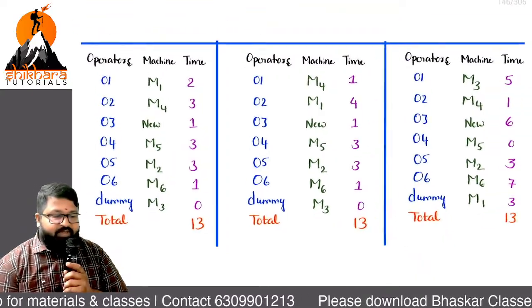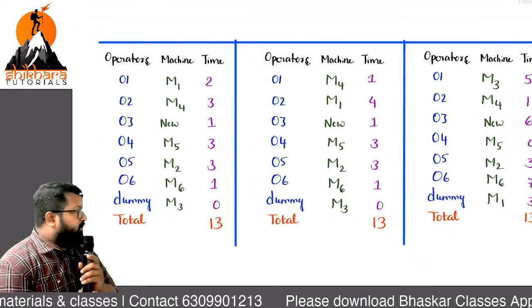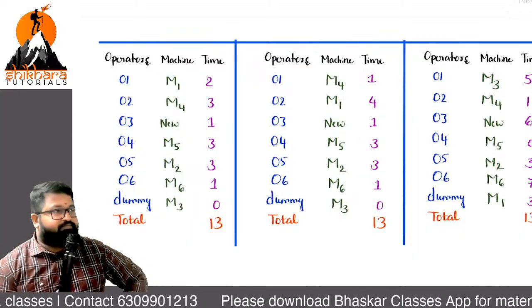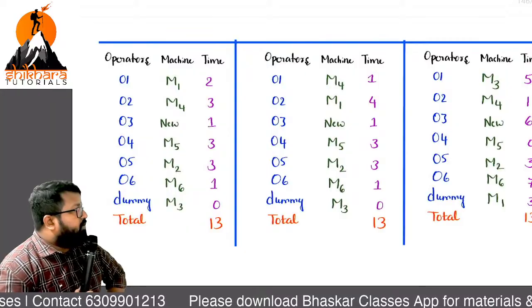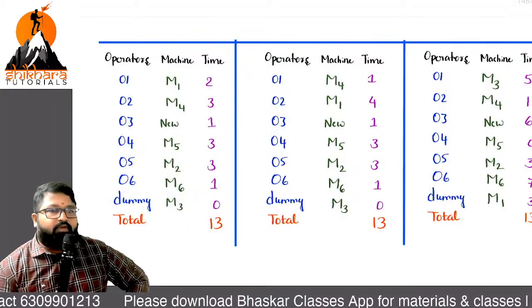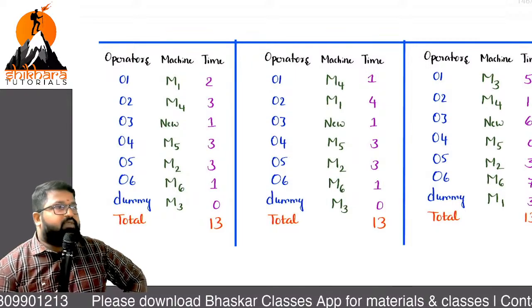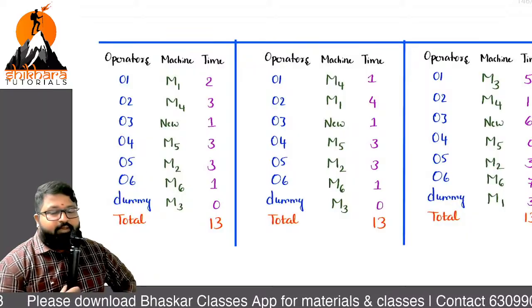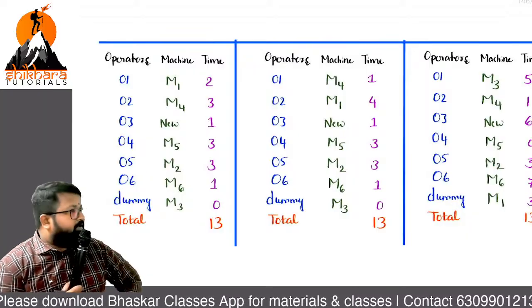By seeing this information in all the 3 alternatives, which machine can be replaced? Tell the answer.